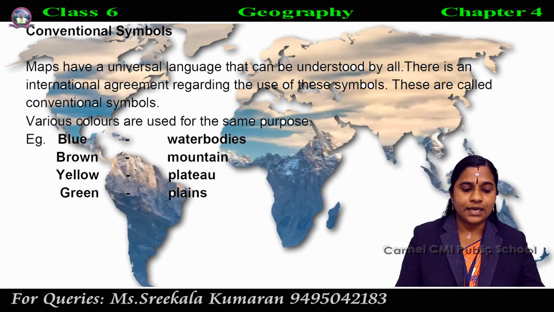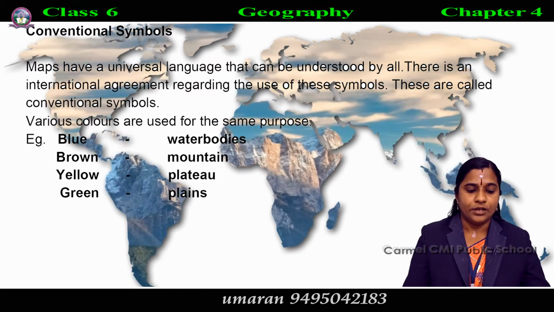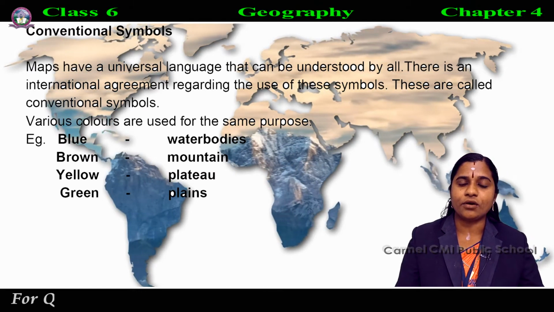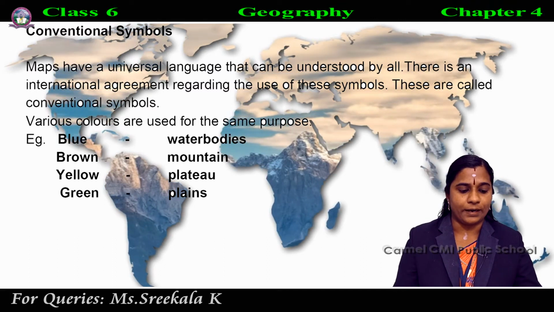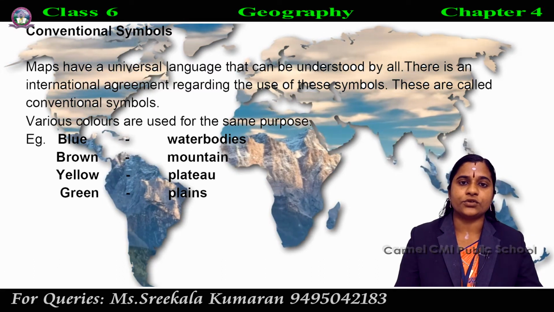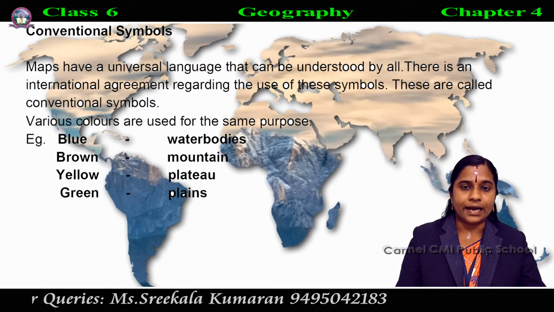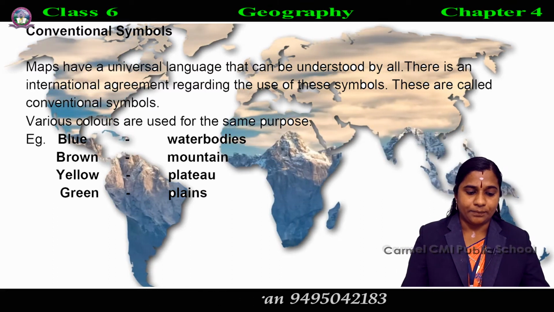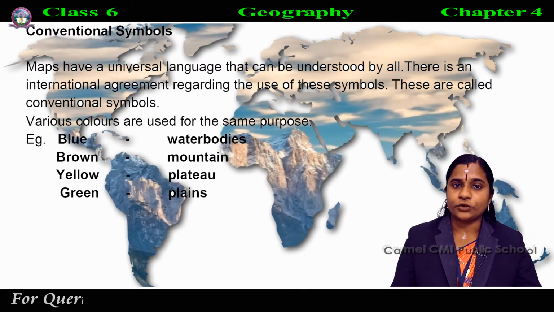Universal language means a language that can be understood by all.